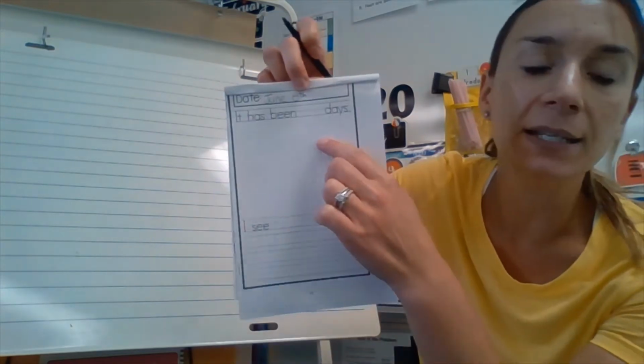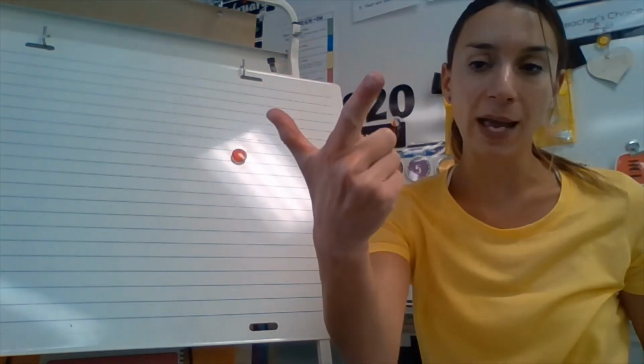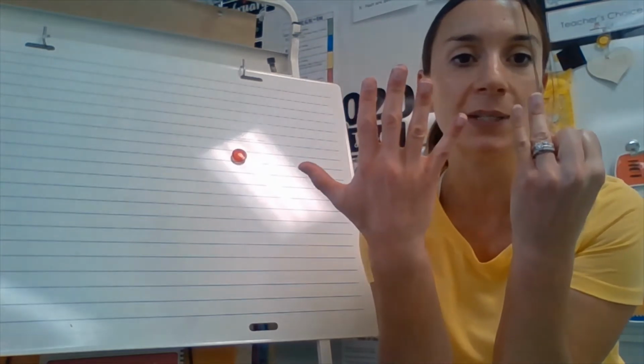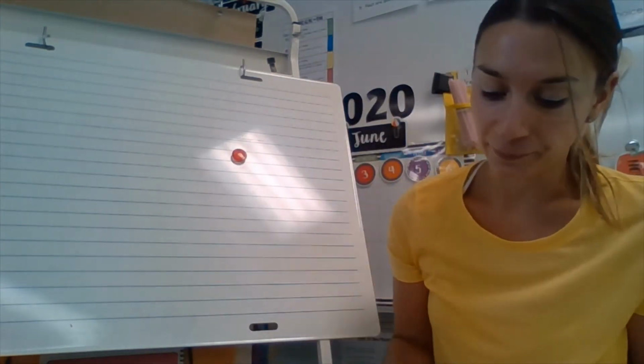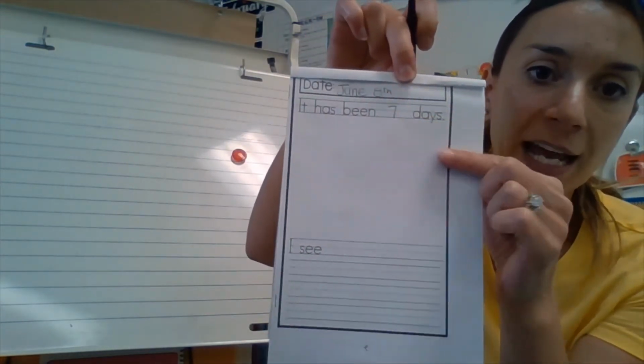And how long has it been since you planted your seed? So we planted it last Monday, so let's count. Monday, Tuesday, Wednesday, Thursday, Friday, Saturday, Sunday, Monday. How many fingers am I holding up? 7. So it has been 7 days. So we're going to write 7 there. See that at the top? So it has been 7 days.